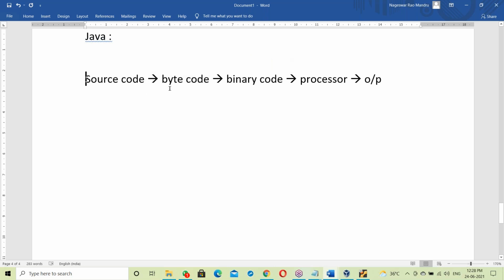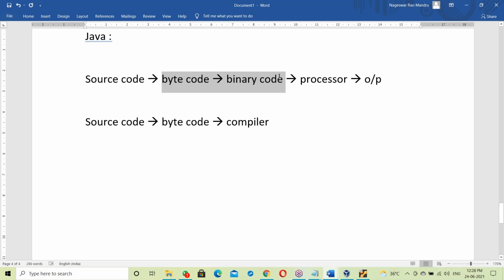Now, source code to bytecode. Who will convert this? The source code to bytecode conversion is done by the compiler. Source code to bytecode by the compiler. Right?